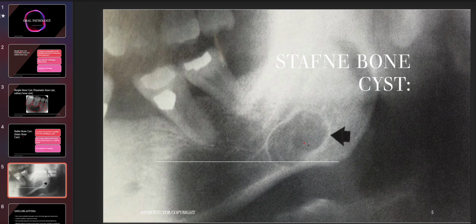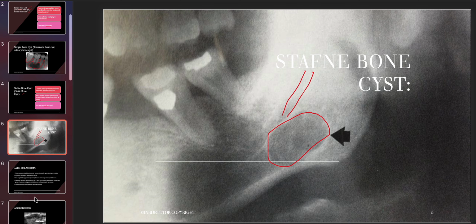This is a radiograph, although it is not a very good one, but I picked this up from Google, guys, because you can see the mandibular canal right here, and you can see that the Stafne bone cyst is present below the mandibular canal. That is why the major difference between the simple bone cyst and the Stafne bone cyst is the mandibular canal. One is present above the mandibular canal and the other is present below it.